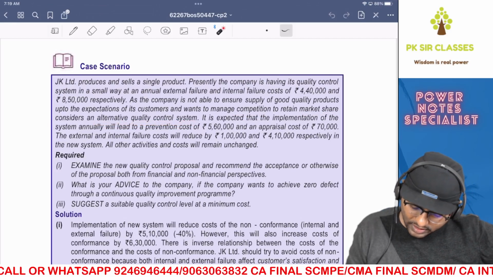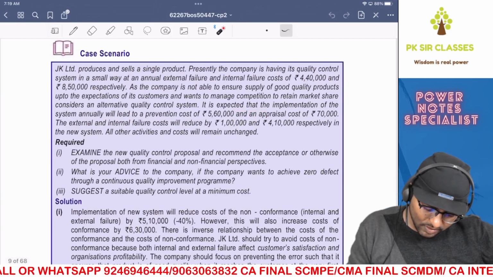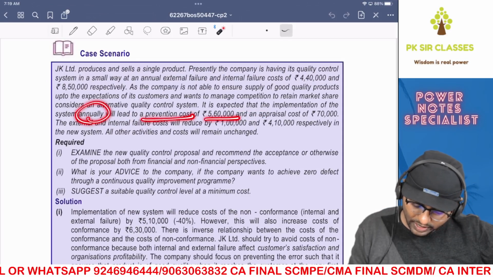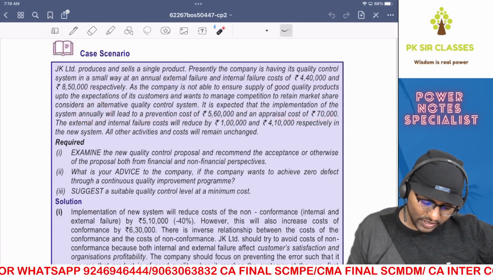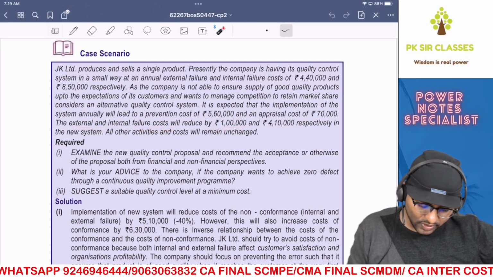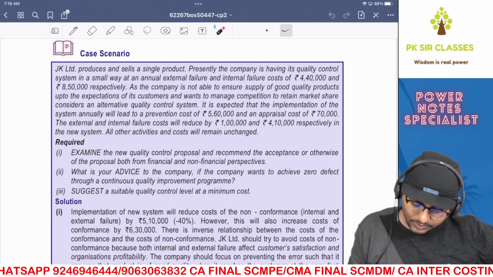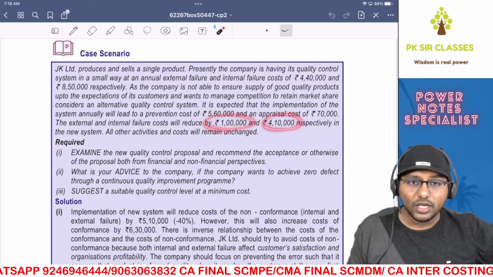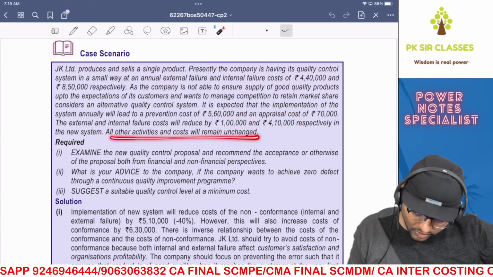So what is that? It is expected that the implementation of the system annually will lead to prevention cost of 5,60,000 and appraisal cost of 70,000. The external and internal failure cost will reduce by 1 lakh and 4,10,000 respectively in the new system. This much it will reduce. So be careful with that. All other activities and costs will remain unchanged.